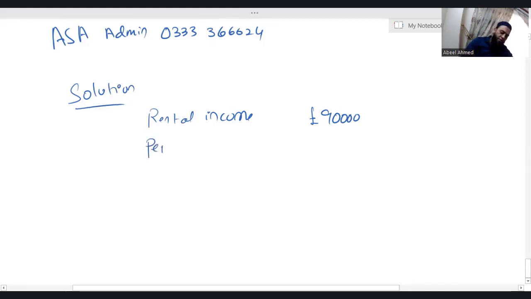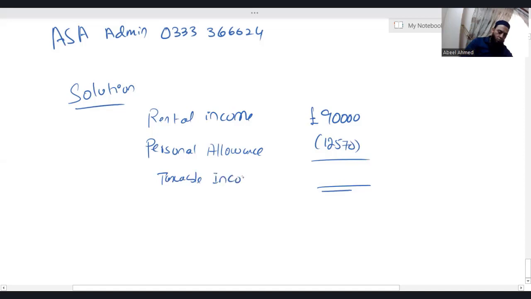Personal allowance in Finance Act 2023 is 12,570. $90,000 minus 12,570. Taxable income is 77,430.